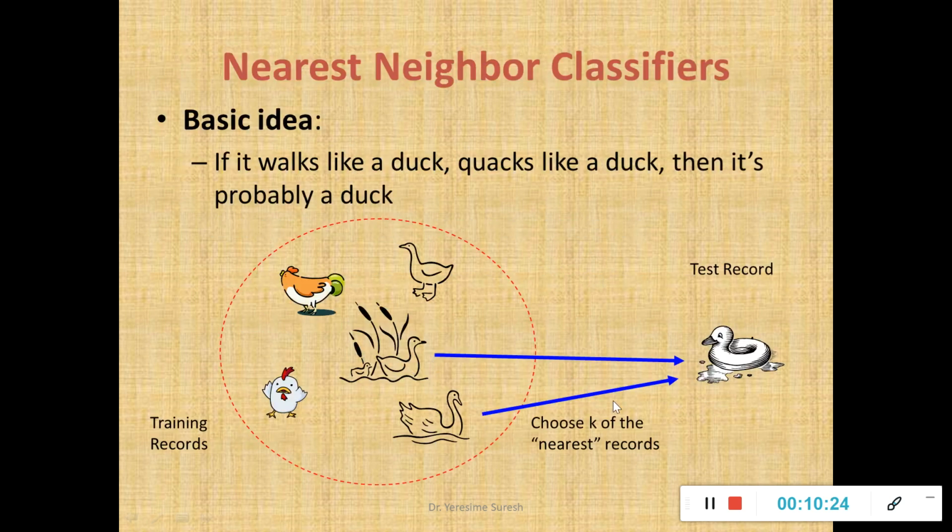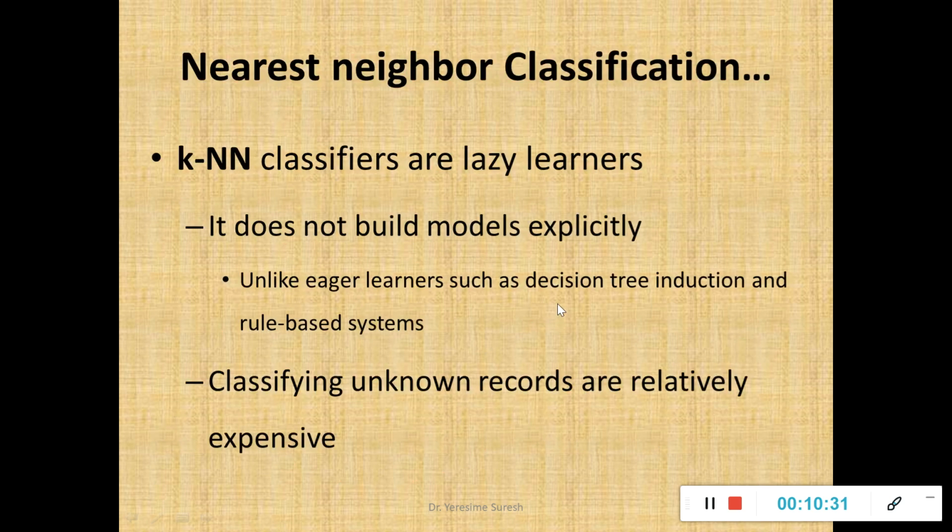Fine. Two records have the closest value to the testing record. Choose k of the nearest records. How to choose k, we'll see. Now these nearest neighbor classifiers, such as your KNN classifier, are called lazy learners. It does not build a model explicitly. So I have just told it will only start storing and then it will find the class label of the new instance, which is unlike your decision tree induction and rule based classifiers. And classifying the unknown records using your instance based classifier or your KNN is relatively expensive.